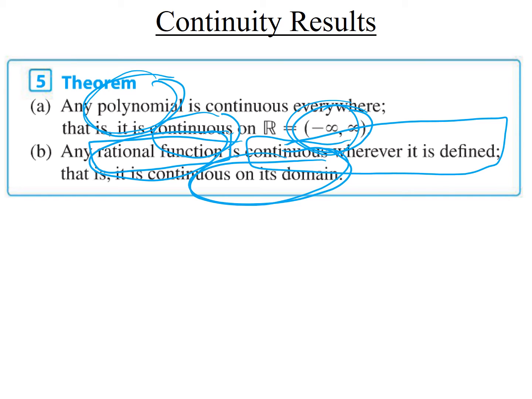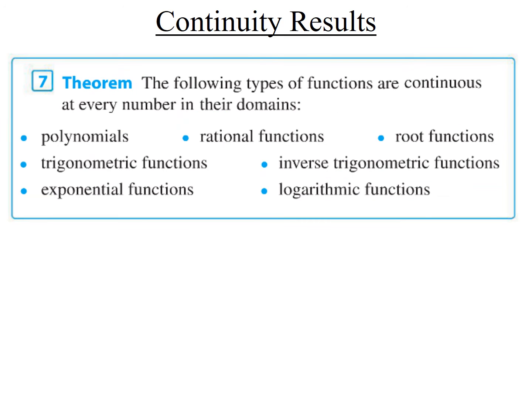While we're at it, almost all the nice functions, as long as they're not complicated, like I'm only talking about simple functions. Like let's look at this next slide here. Any one of these types of functions are continuous on their domain. So that's what it says. The following types of functions are continuous at every number in their domain. So if you find the domain, you found exactly where they're continuous.